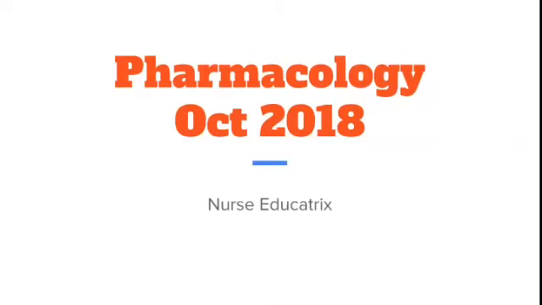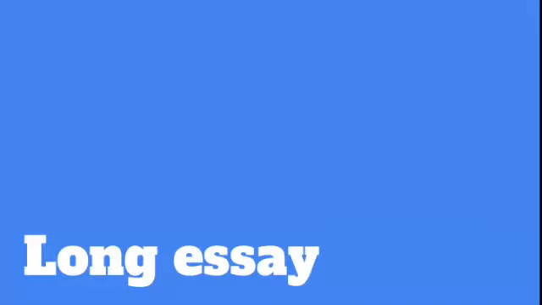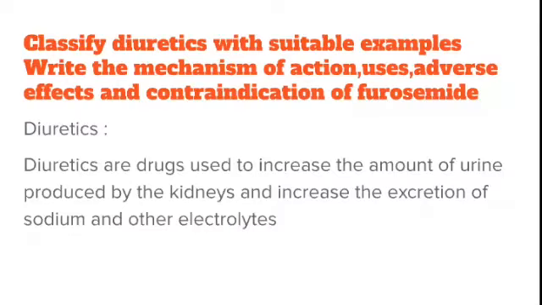So this is pharmacology from Kuhas, October 2018. We will see the questions. It is for 75 marks and for 3 hours. And this is a long essay. The question is: classify diuretics with suitable examples. Write the mechanism of action, uses, adverse effects and contraindication of furosemide.